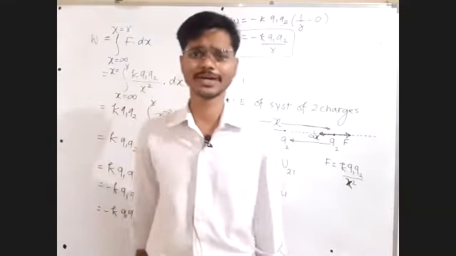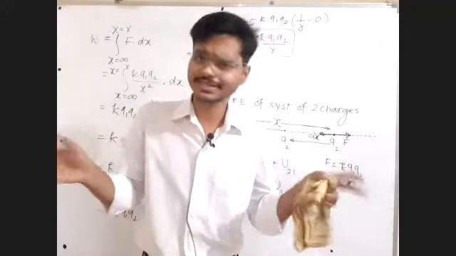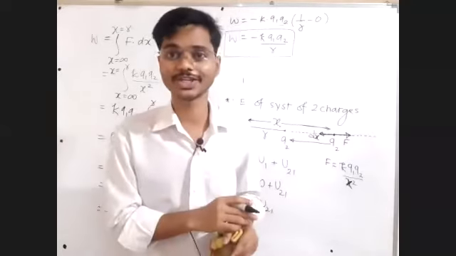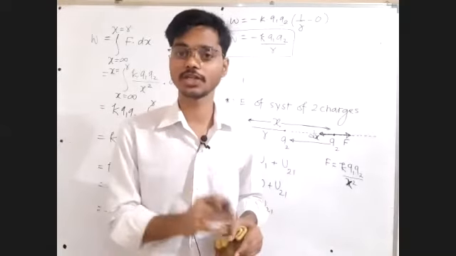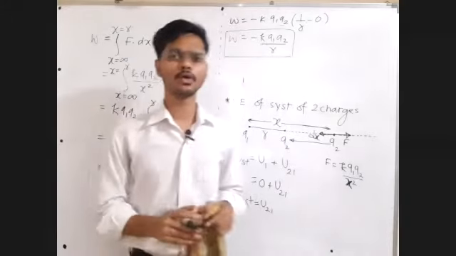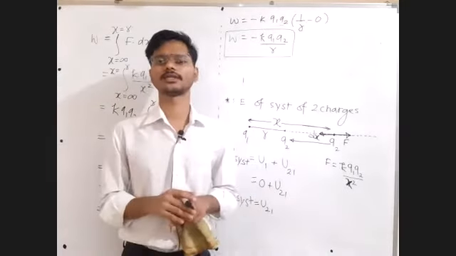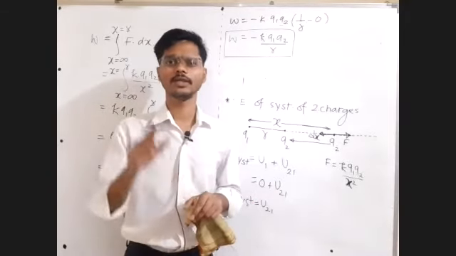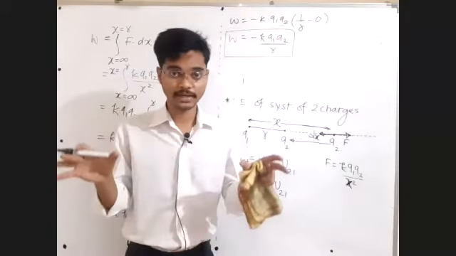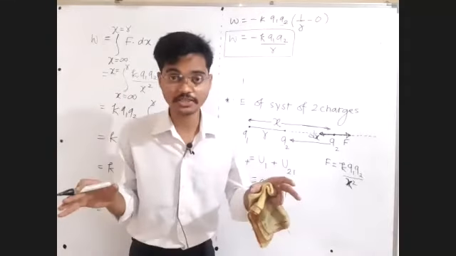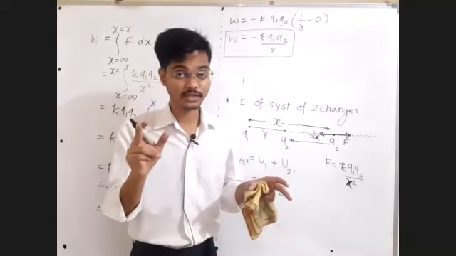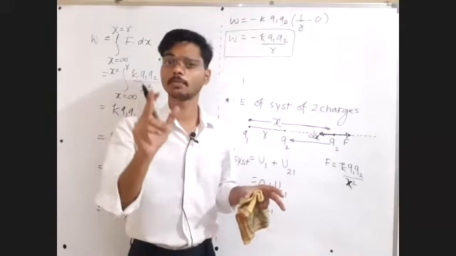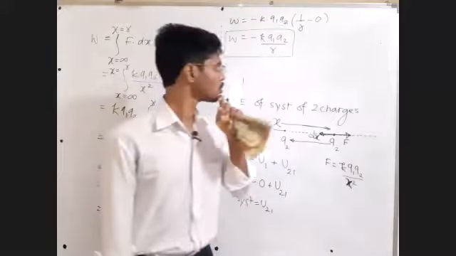Gravity मध्ये काय repulsion वगैरे नसते. There is nothing like two masses repelling each other. Two masses always attract each other. So you will always find gravitational potential energy is always negative. Okay, so that's a general rule in physics: if the net interaction in the system is attractive, the potential energy of the system must be negative.